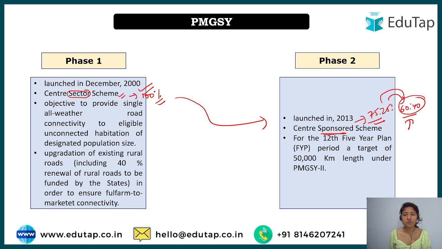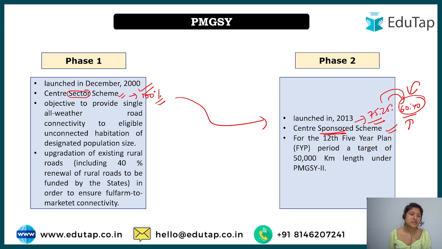And usually for most of the center sponsored schemes, this is the ratio between the states and the center for the normal states. And for the northeast we know it is 90:10 ratio, right? And because in phase 2 it switched to center sponsored, can you guess what it would be in phase 3? Would it be center sector or center sponsored? So you're thinking correct, it is center sponsored only.